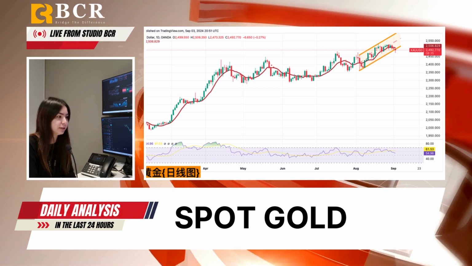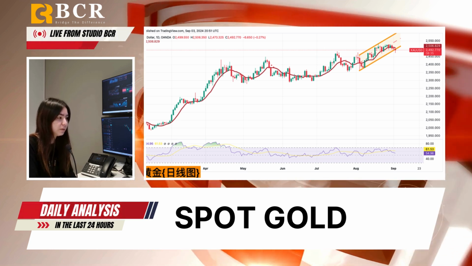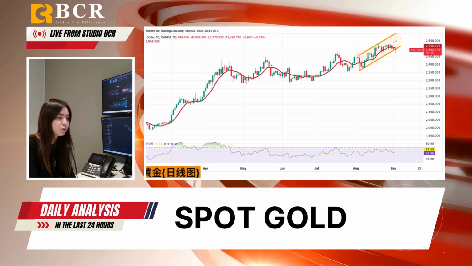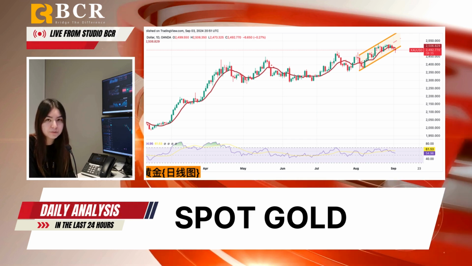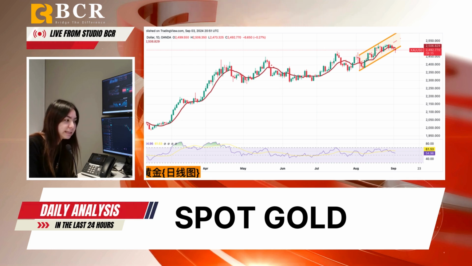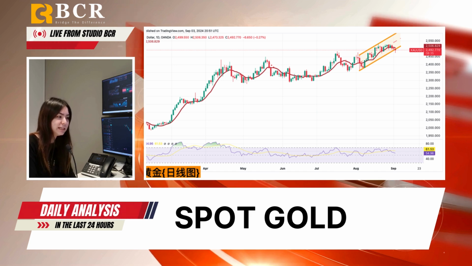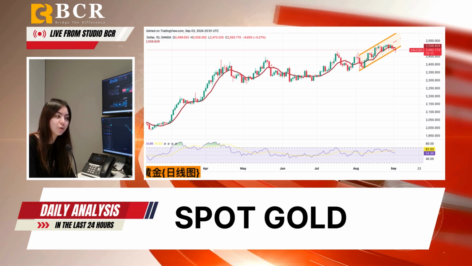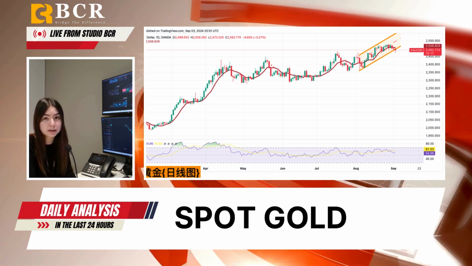If gold breaks above and confirms support at these levels, it could target 2,578.2 or even 2,600. On the downside, the initial support lies at 2,473 and 2,470. A break below these could push gold down to 2,432, the low from August 15.